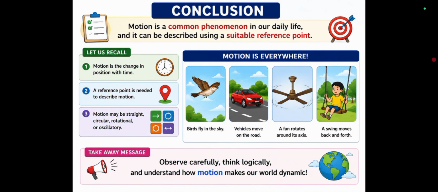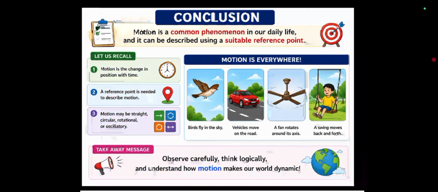Take away this message: motion is the change in position of an object with time, and it can be described only with the help of a reference point. Observe carefully, think logically, and understand how motion makes our world dynamic. I hope all my dear children understand this topic, introduction to motion and describing motion.